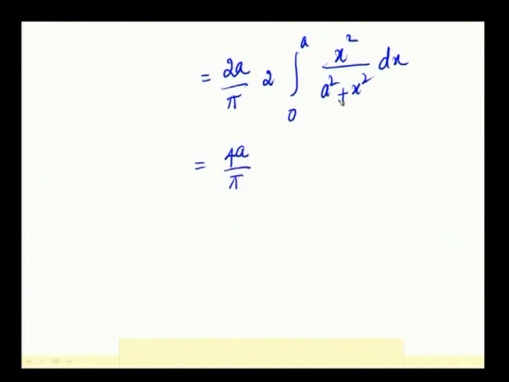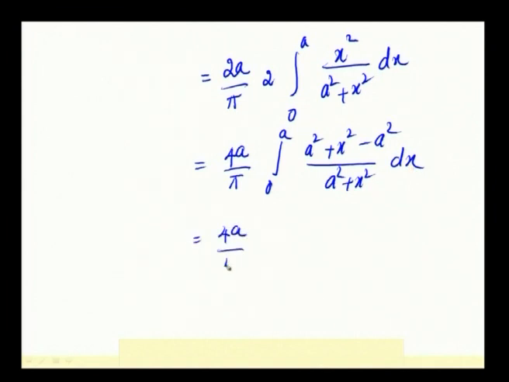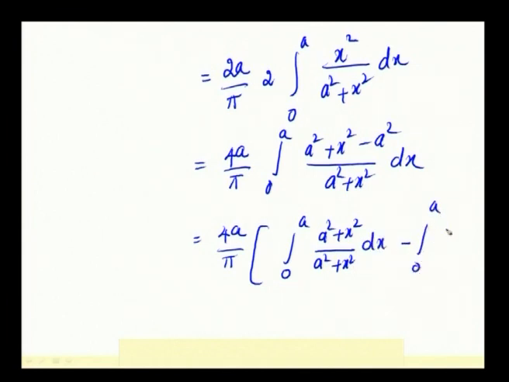So, this is written as 2a by pi. Now, we have to integrate this. For integrating x square by a square plus x square, add a square and subtract a square. So, separating the integration, 4a by pi, 0 to a, a square plus x square by a square plus x square dx, minus 0 to a, a square by a square plus x square dx.